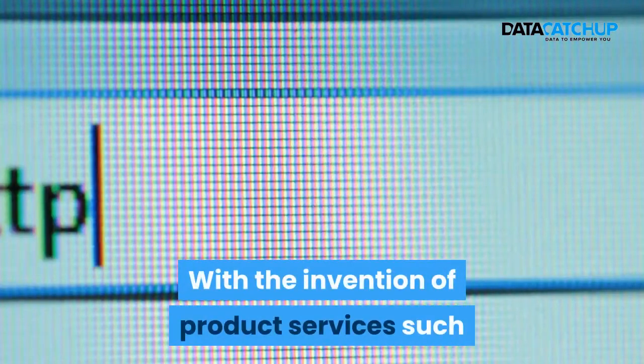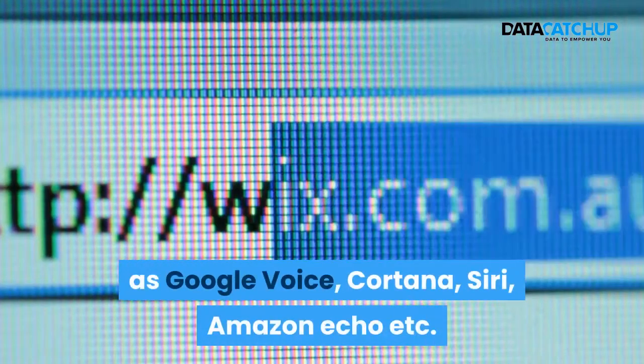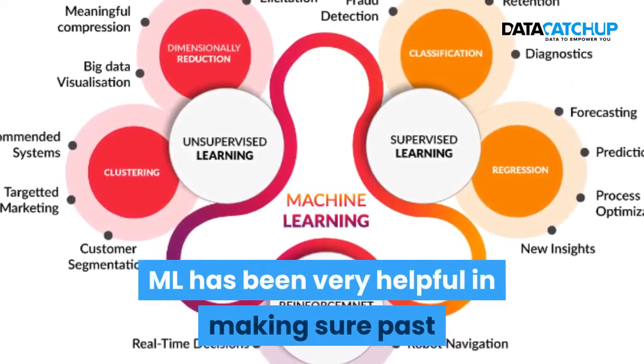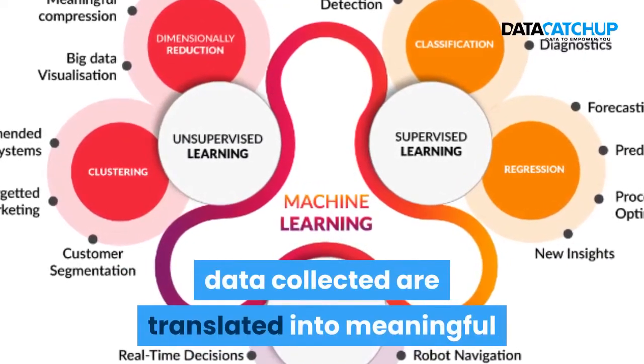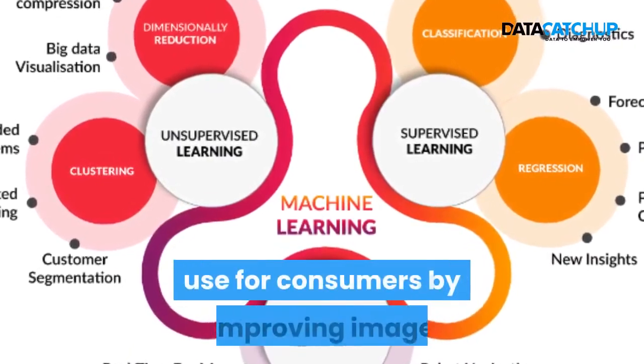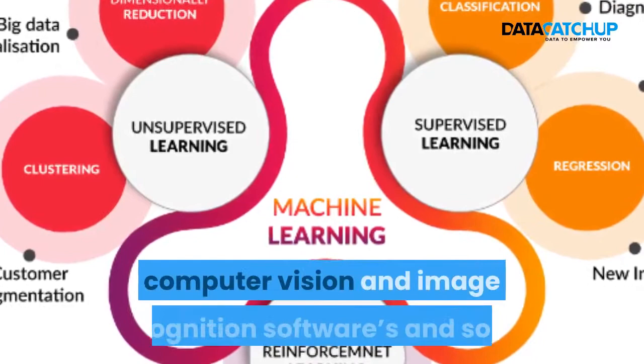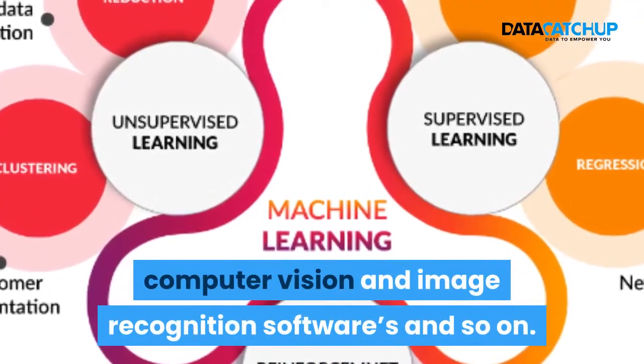With the invention of product services such as Google Voice, Cortana, Siri, Amazon Echo, etc., machine learning has been very helpful in making sure past data collected are translated into meaningful use for consumers by improving image recognition with the use of image datasets, computer vision, and image recognition softwares, and so on.